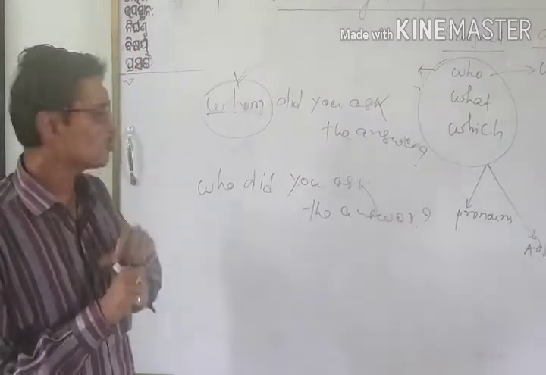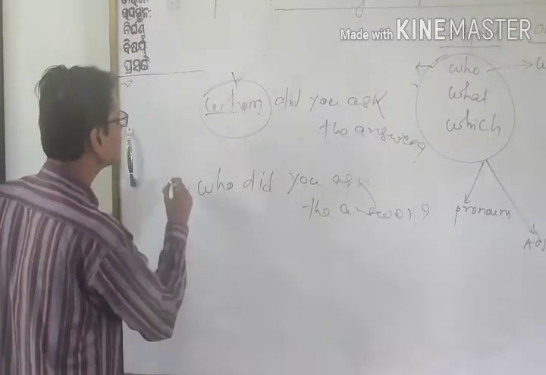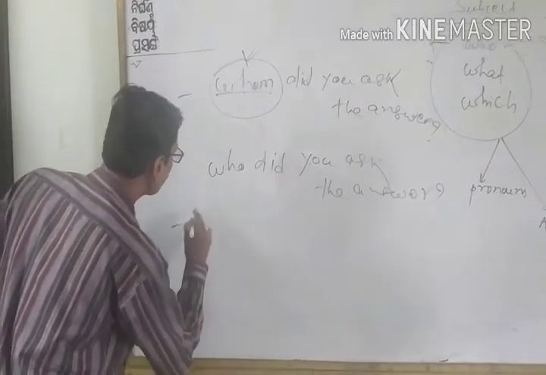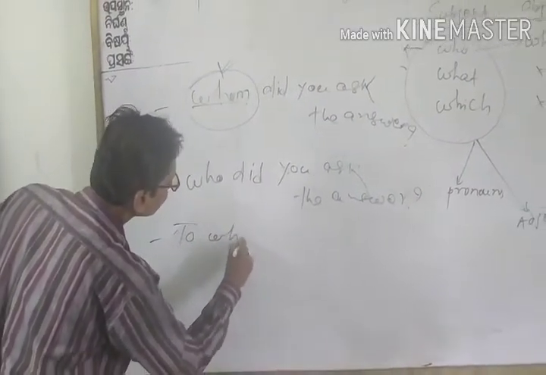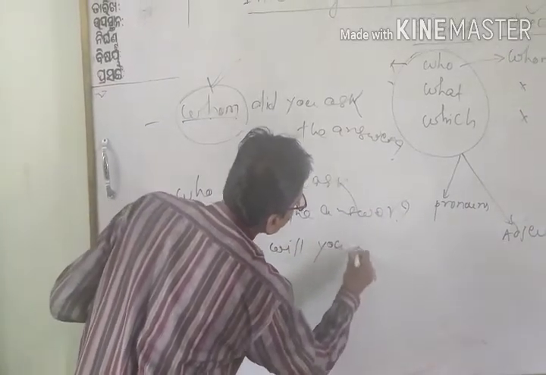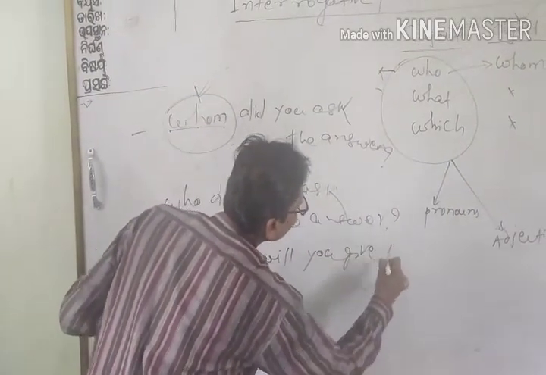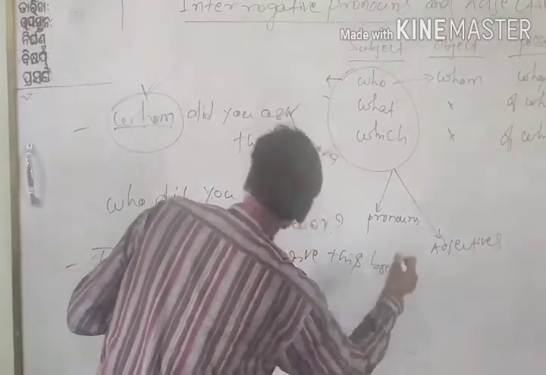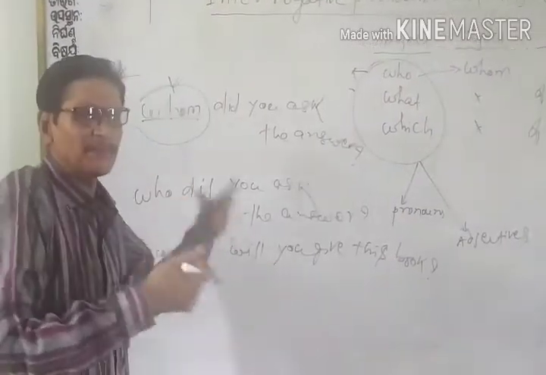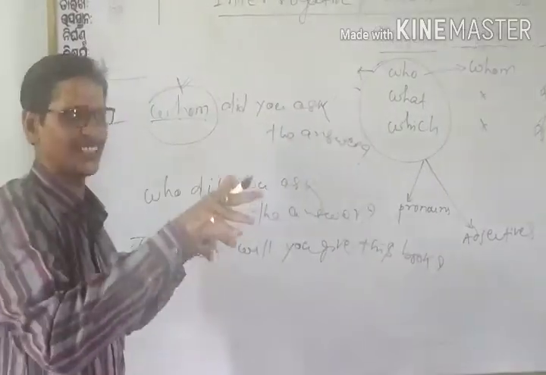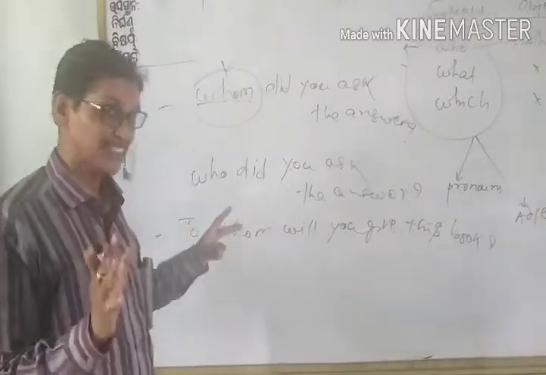Now, sometimes what happens, suppose here is a question: to whom will you give this book? Here, to whom? I will give this book to my friend. That means my friend is the object. We are asking about the object.